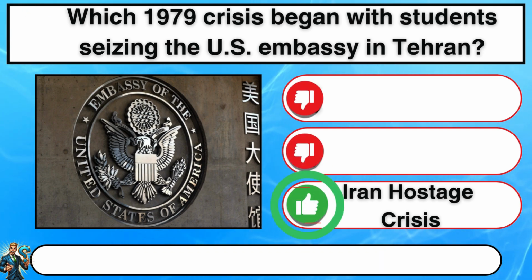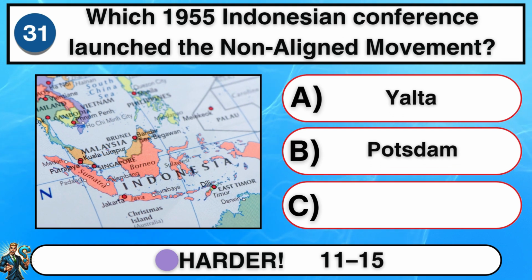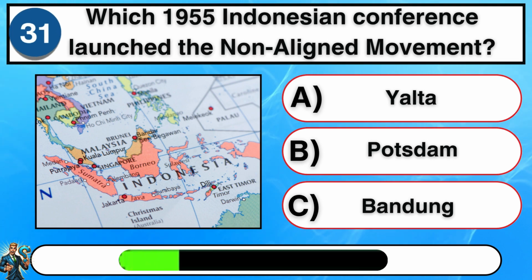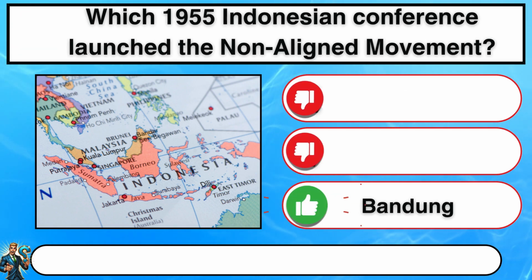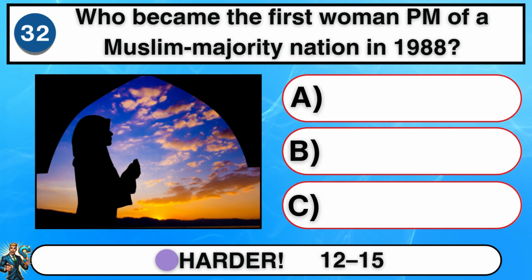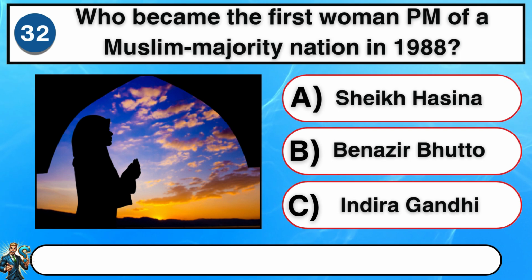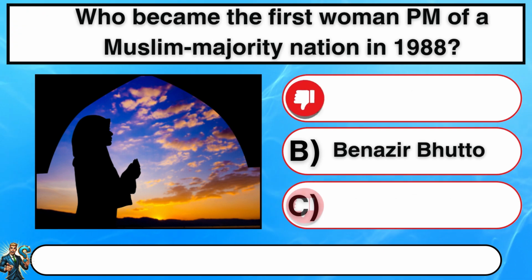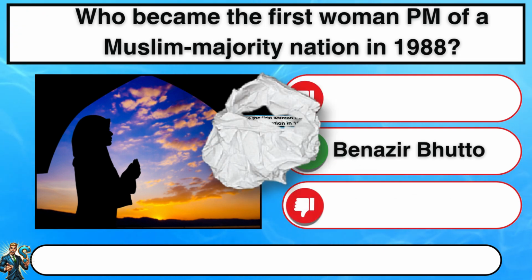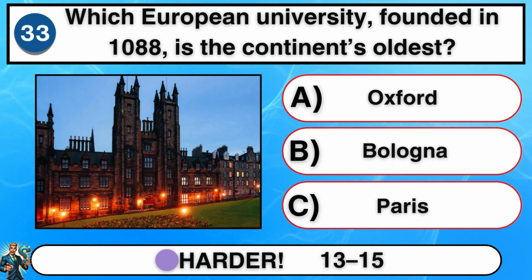C. Iran hostage crisis. Which 1955 Indonesian conference launched the non-aligned movement? C. Bandung Conference. Who became the first woman PM of a Muslim-majority nation in 1988? B. Benazir Bhutto. Which European university, founded in 1088, is the continent's oldest?